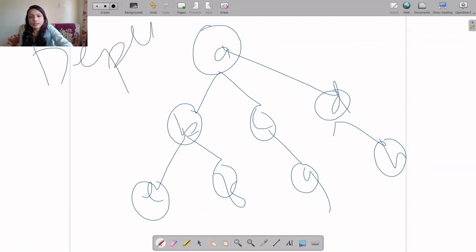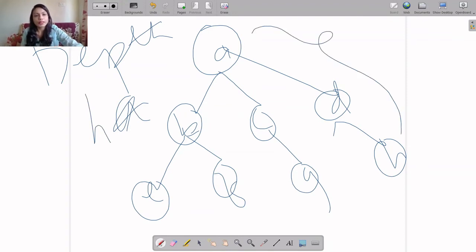If I consider the depth of H, it is the simple path from the root to H. So what is the depth? It will be equal to the number of edges, or equal to the number of vertices minus one.